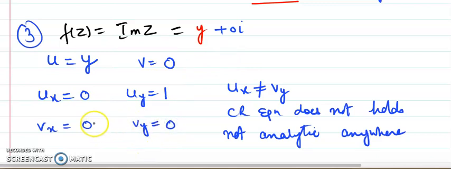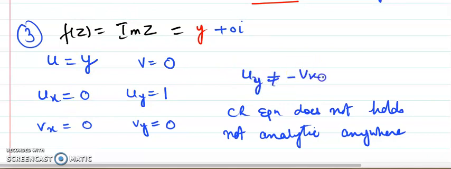Now you are observing here that uy is not equal to minus vx. So the CR equation does not hold. You see, even if one equation is okay, we cannot say that the function is analytic just because of that.